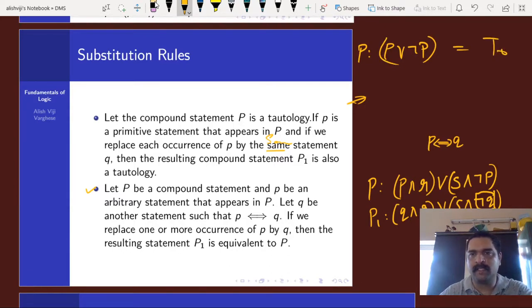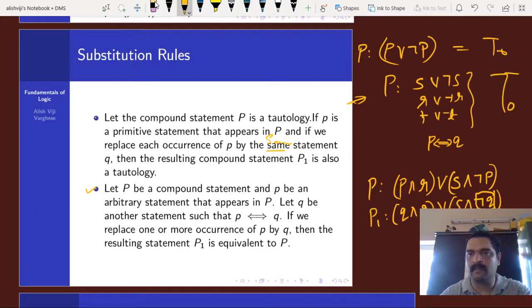And if you replace P by any other statement, say an arbitrary statement S or negation S, or R or negation R, or T or negation T, all these are tautologies. So technically, the symbol which we use is not a problem.